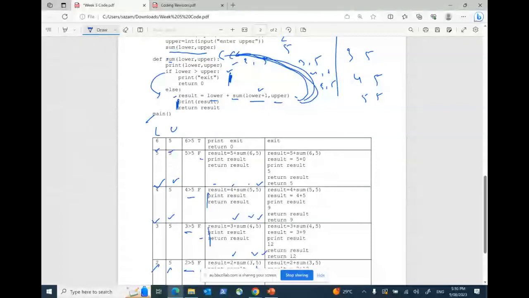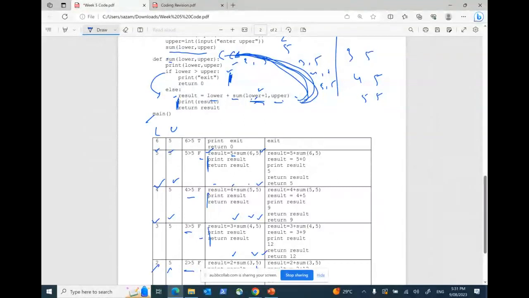So if it is false, it will not work in this one. Go to the else part. Again, result equals lower, which is 5, plus sum of lower plus 1, which is 6, and 5. So lower plus 1 is 6 and upper is 5. And it will jump again to the main sum function. Yes or no? And once it does it, it already stores all the results in the memory itself.